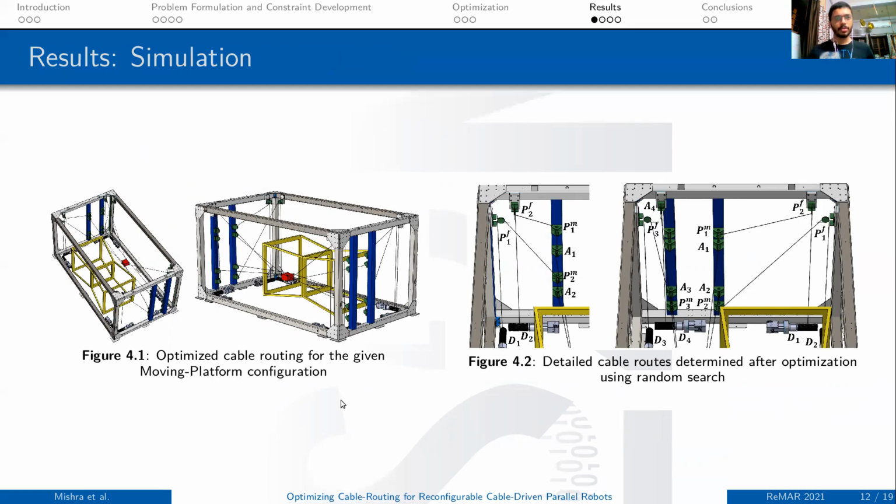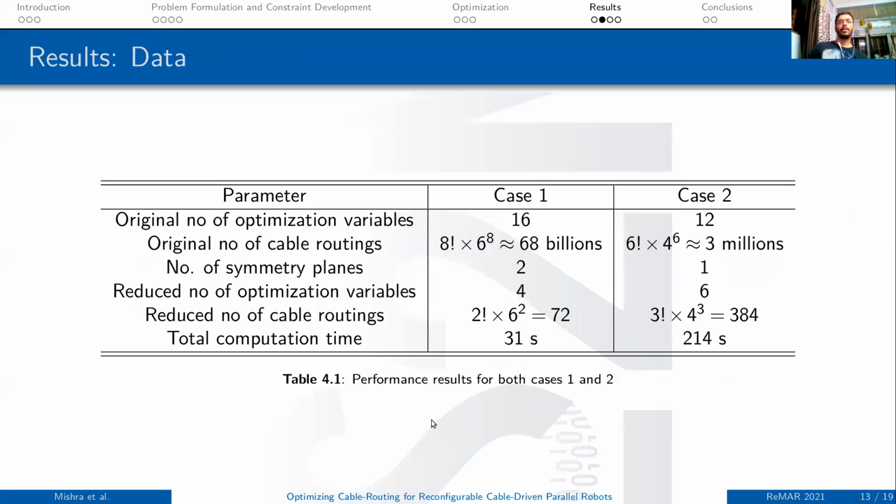Figure 4.1 shows the optimized cable routing for case 1, where the moving platform is on one side of the object to be inspected. And figure 4.2 shows the detailed cable routes determined after optimization, which we do using a random search technique. Table 4.1 shows that the original number of optimization variables leads to a very large number of cable routings, which is impractical to do a random search over. Then we use symmetry planes to reduce this to a very practical quantity, which can be solved in very little time.